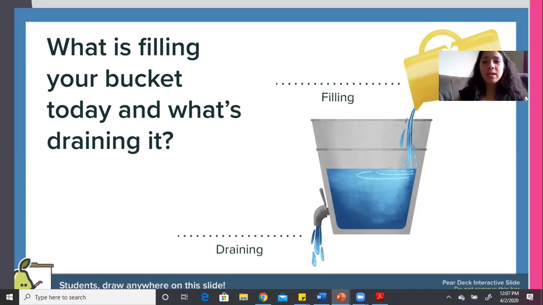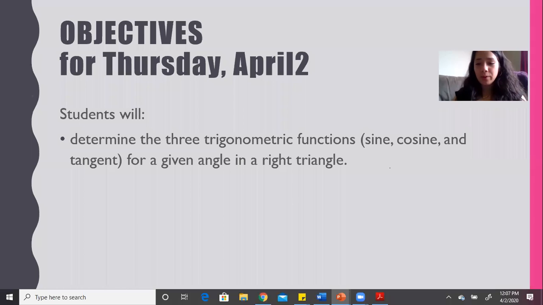So let's go ahead and start with our lesson for today. I want to make sure we don't take too much time out of that. But our objectives for today, Thursday, April 2nd, are that you will determine the 3 trigonometric functions, so sine, cosine, and tangent for a given angle in a right triangle.